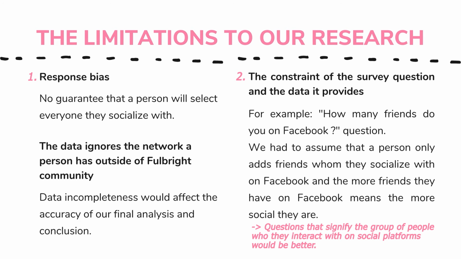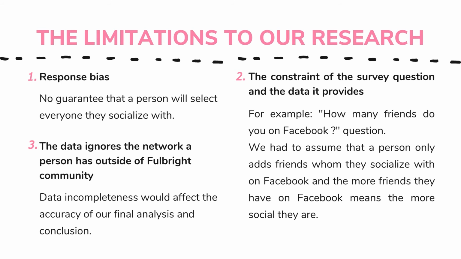Due to this, questions that seek the group of people who they interact and socialize with on social platforms would be better. Furthermore, the data is also inadequate because it ignores the network a person has outside of the Fulbright community. Once again, since the missing values could include substantial information about a person's network and how social they are, data incompleteness would affect the accuracy of our final analysis and conclusion.